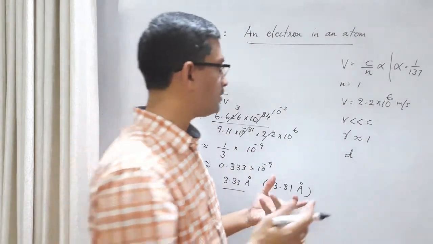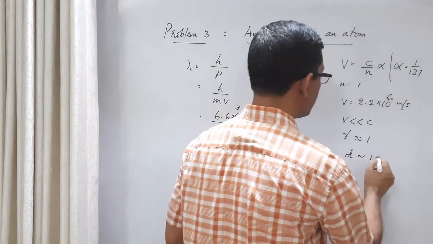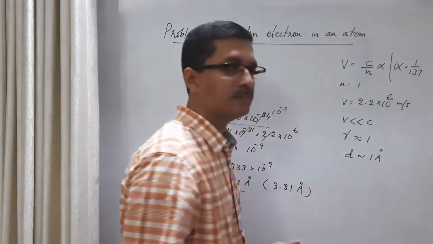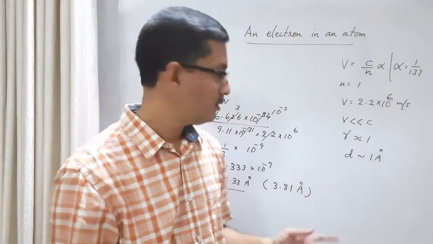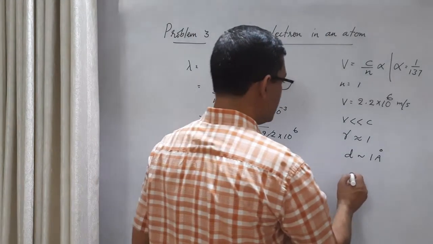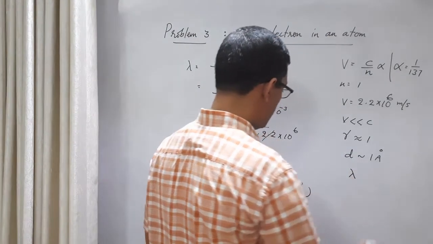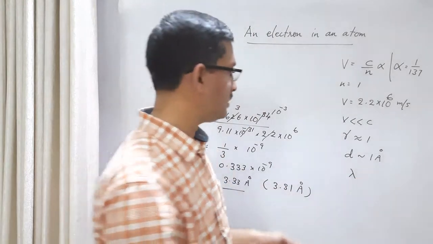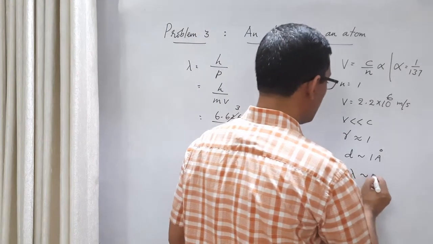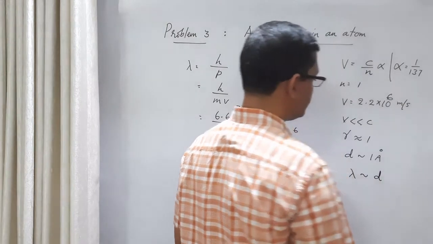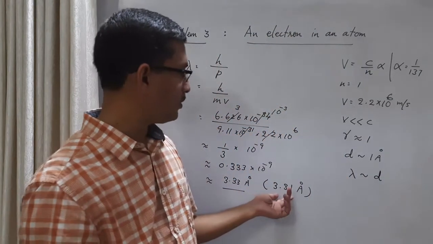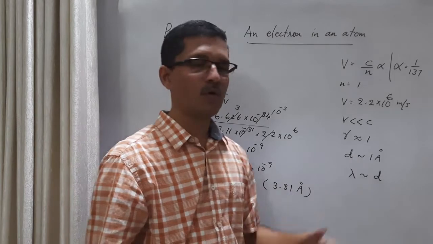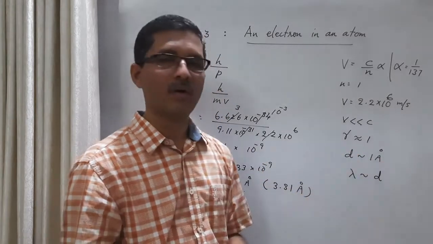So we can say that the dimension is of the order of 1 angstrom. So immediately we see that lambda, the de Broglie wavelength, is even greater than the dimension of the hydrogen atom. It is 3.31 angstrom, which is of the order of 1. So both are of the same order.